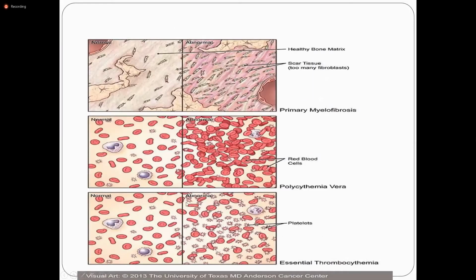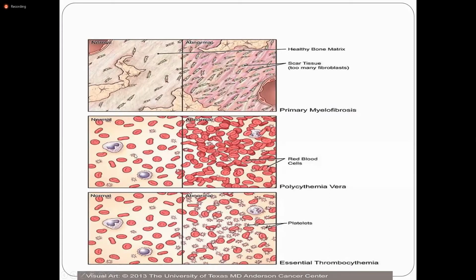This picture shows the normal, healthy bone marrow matrix with a normal fibroblast count. And in primary myelofibrosis, there are increased myofibroblasts showing increased fibrosis. This is the abnormal structure of the bone marrow, and this is the healthy bone marrow matrix.